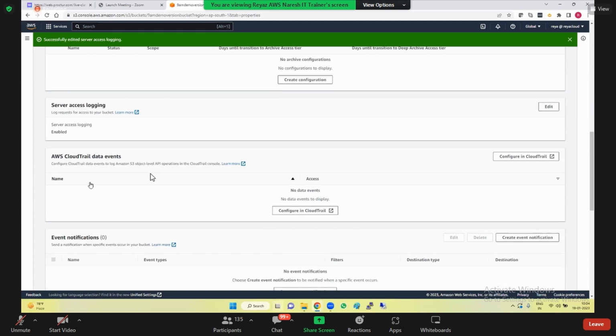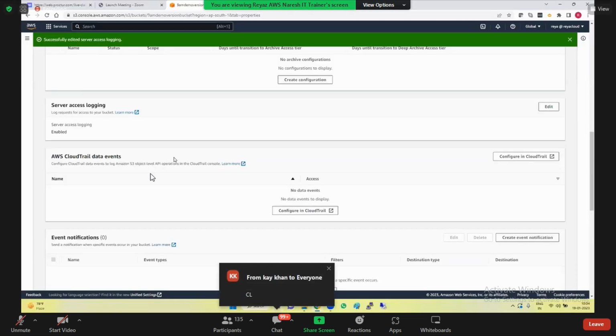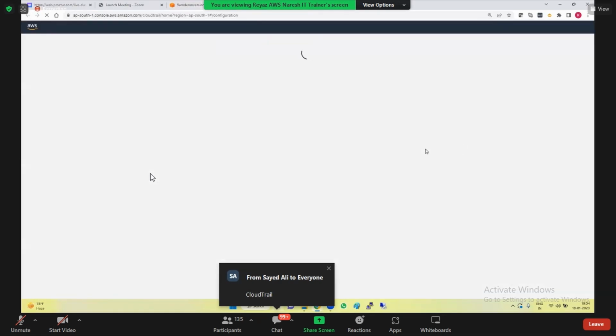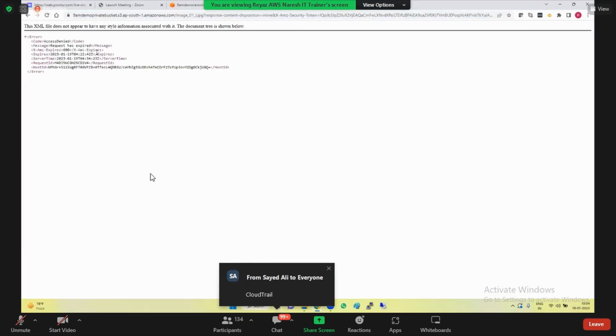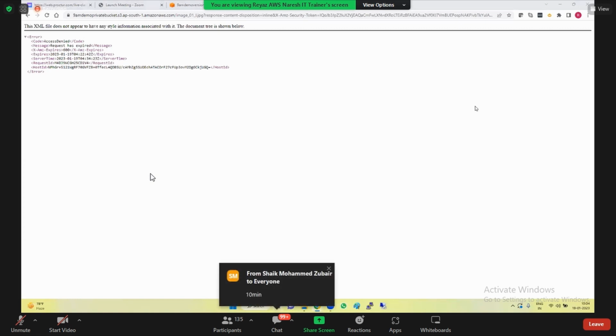That's it. And then I told you if you want to do object level logging, so where should you go ahead and do it? You should configure in CloudTrail. Should configure in CloudTrail. Hey, by the way, guys, this is gone. No, what is this? Hey, what is that? Pre-signed URL. 10 minutes, after 10 minutes expired. Request has expired. So this is a live thing where you can set up your